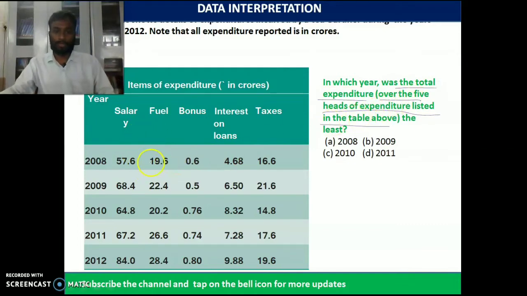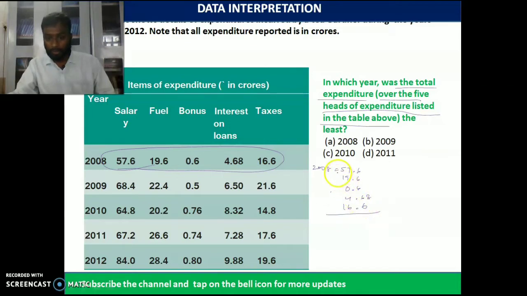So first of all, in 2008 we have to calculate the totals. What will be the total for the year 2008? In 2008 we have 57.6, 19.6, 0.6, 4.68, 16.6. So what is the value?